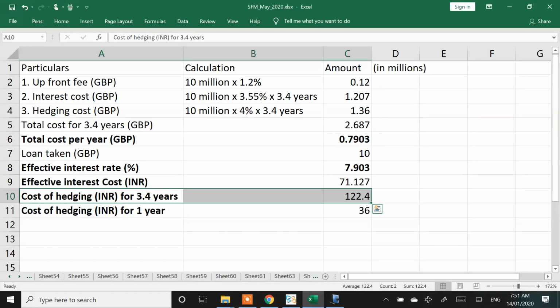So now scenario 1: INR depreciates by 10%, that is, GBP appreciates by 10%.